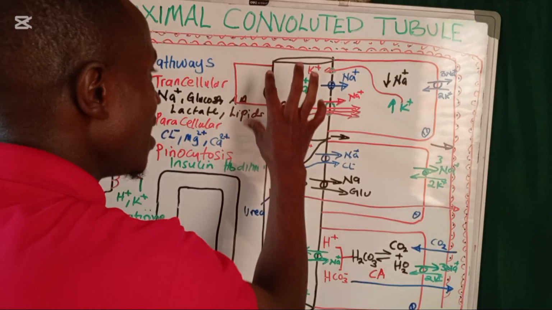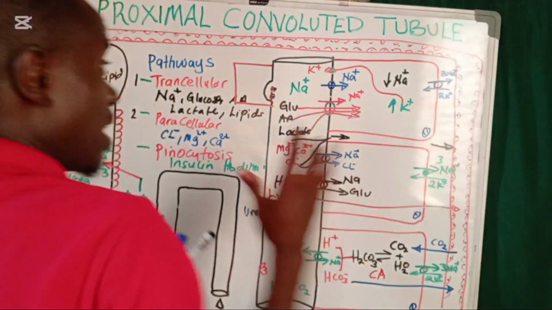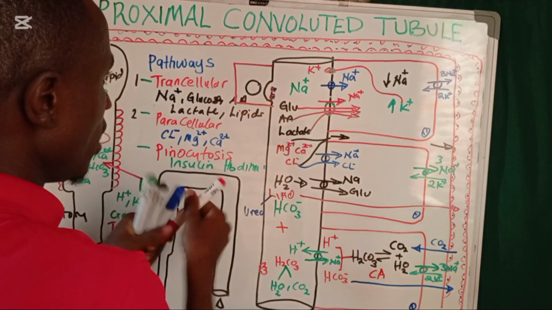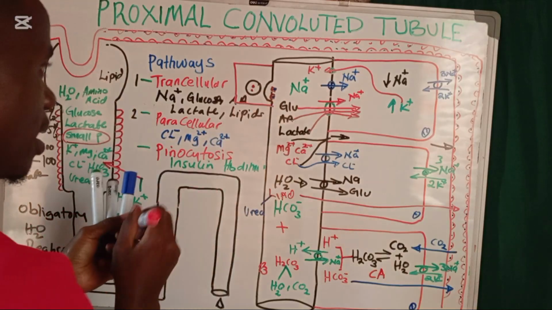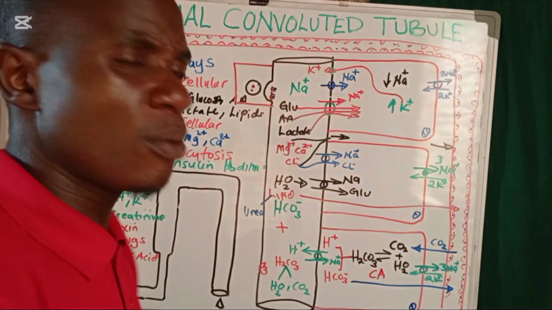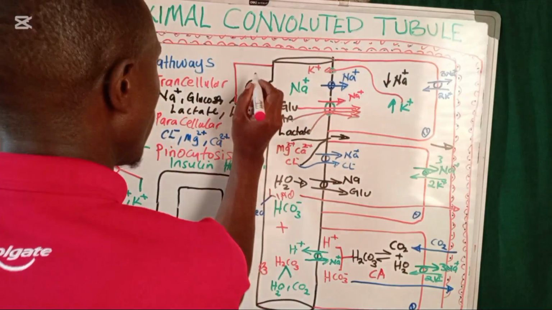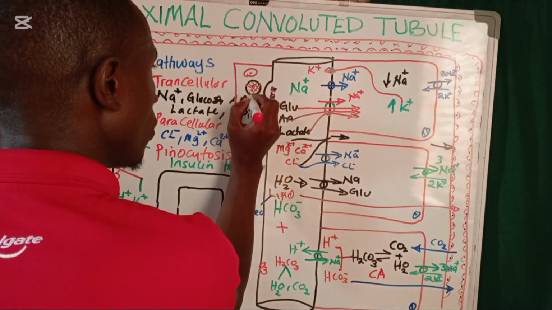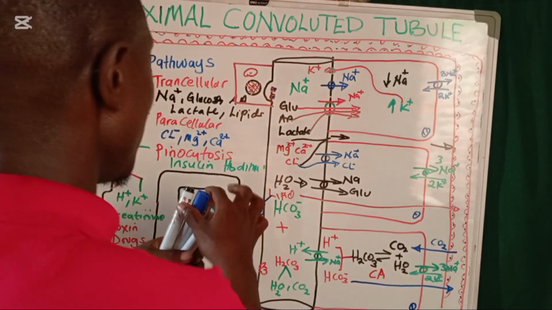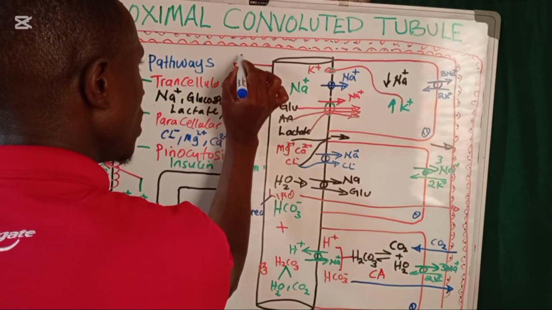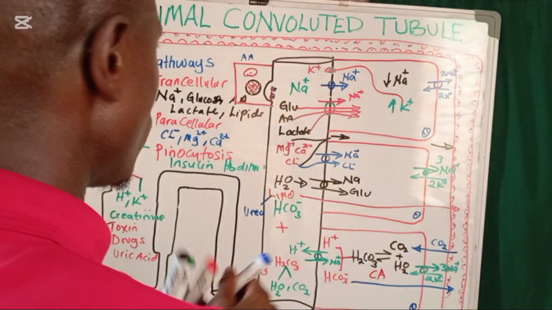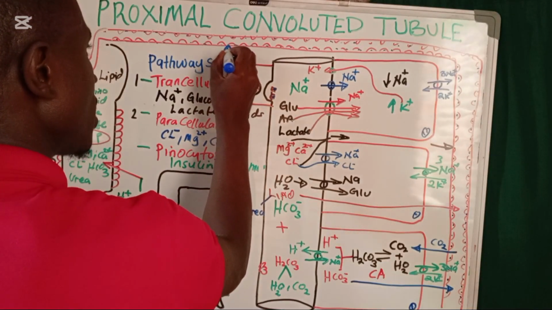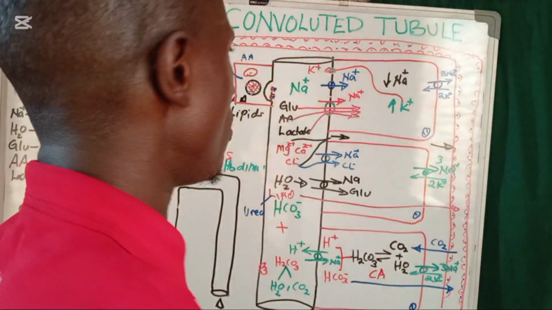And then finally, these substances are going to be endocytosed inside here. In this vesicle, you're going to have the hemoglobin dimers and the insulin. Now we are going to have lysosomal enzymes coming and destroying all of these small proteins. They are going to be broken down into their individual amino acids. And of course, these individual amino acids are the ones which are going to leave through the basolateral membrane and get taken back into the nearby blood vessels.